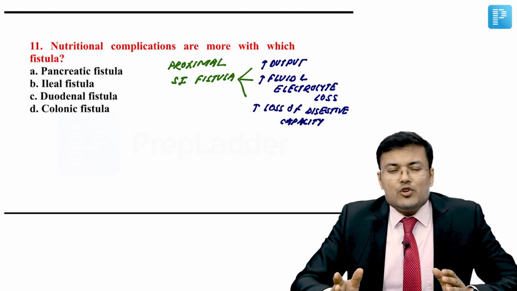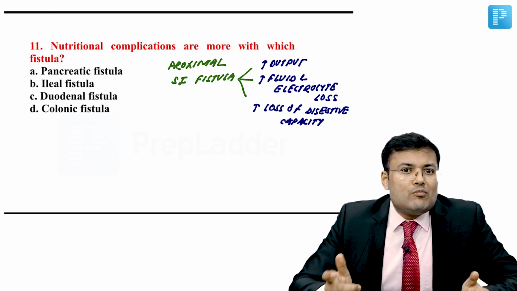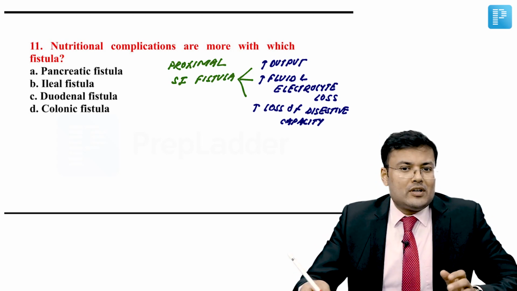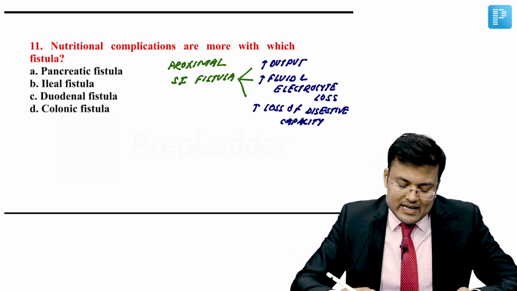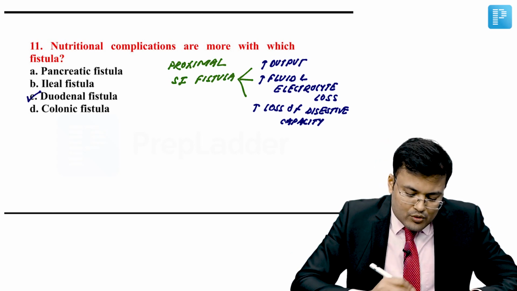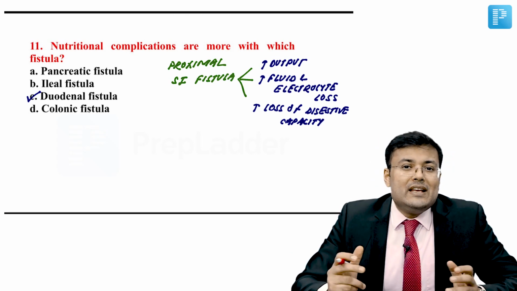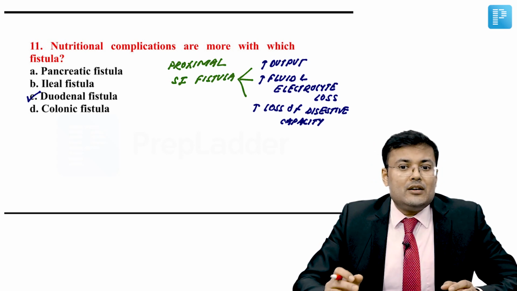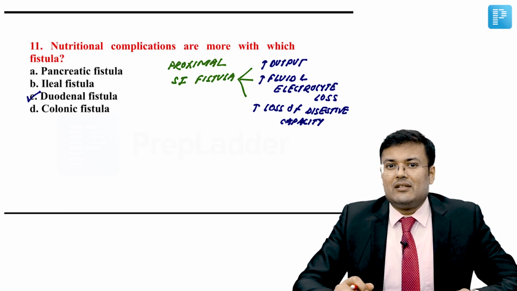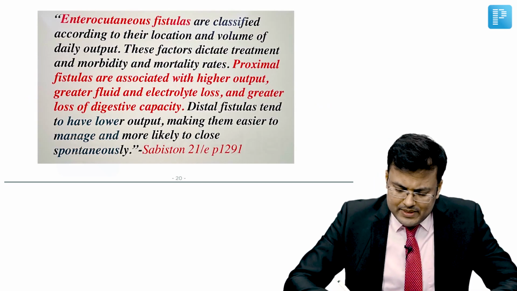It means if we are going to compare duodenal fistula with ileal, obviously which one is having more complications? Duodenal, because it's a type of proximal fistula. So if you see the options, what is the correct answer? Obviously it is duodenal fistula. So proximal fistulas have an increased risk of nutritional complications as compared to distal fistula. The correct answer for this question is C. See the literature also, what's written in Sabiston.